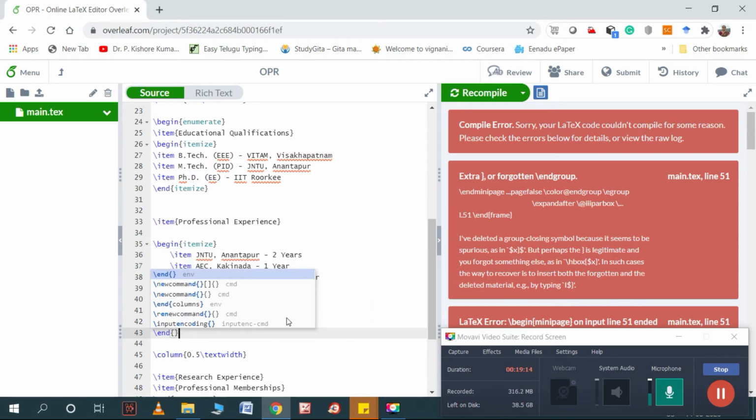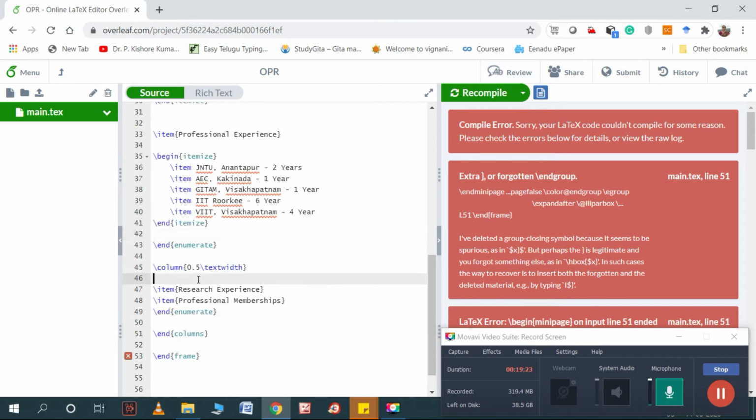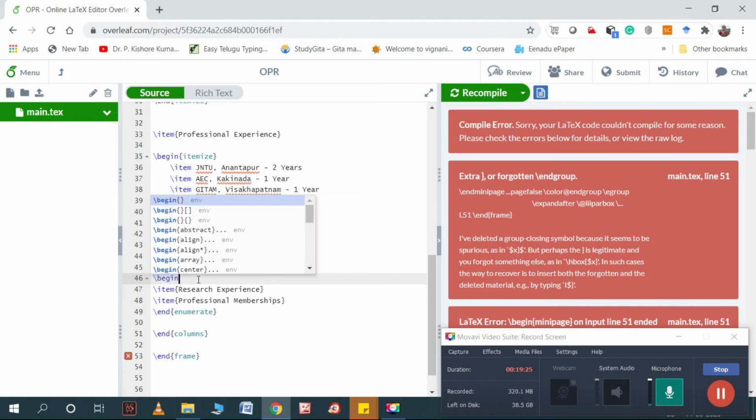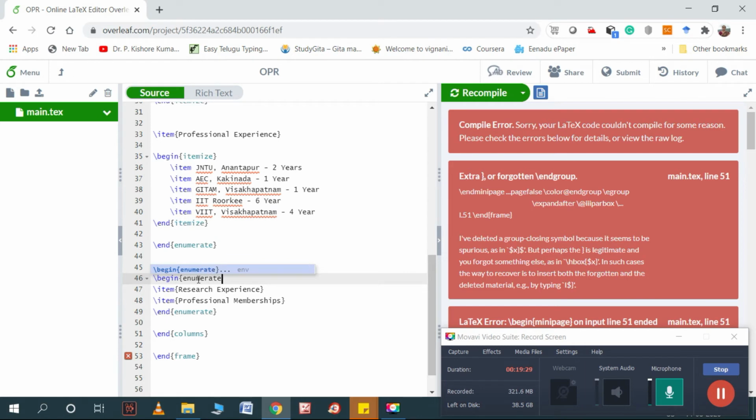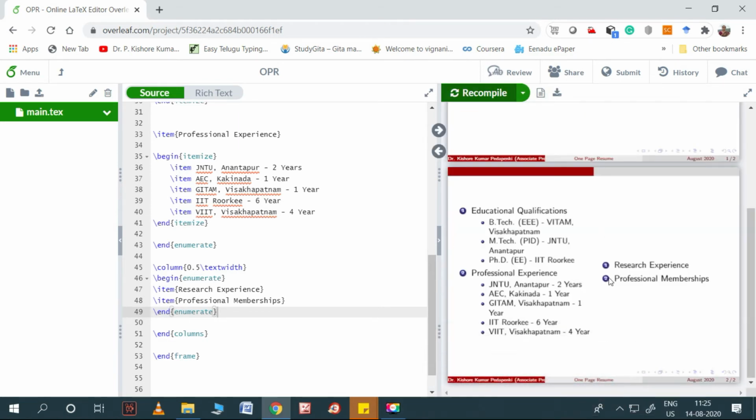Otherwise it will show an error. So here end enumerate. Similarly we need to start begin enumerate here also, and end enumerate here. Enumerate is already there. So let me run this, recompile. It has to come now. Yeah, it is coming. In this way we can do it.